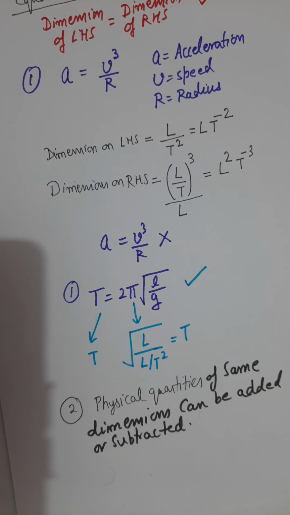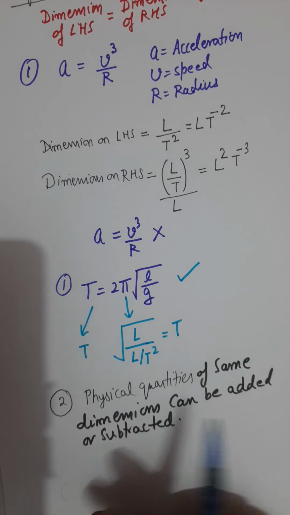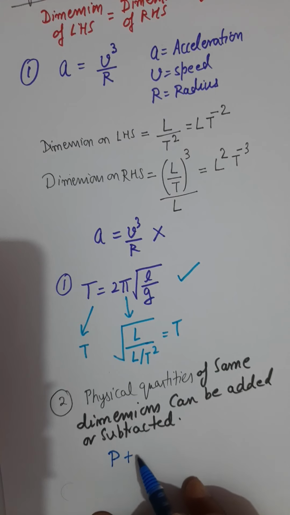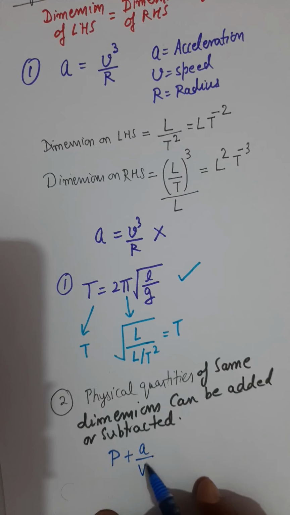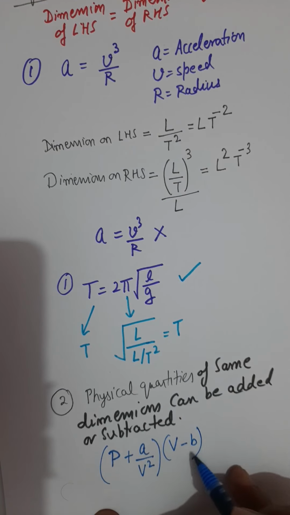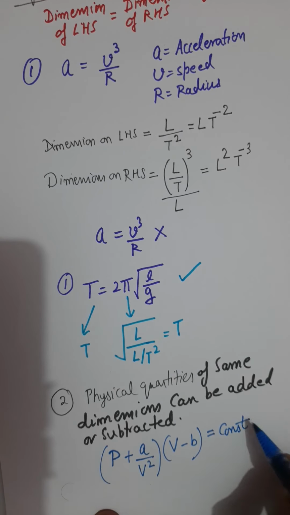I will give one example here. Let's say a famous equation in thermodynamics is P plus A over V square, times V minus B, and the right hand side is something which is constant, and we are not interested in that constant now.